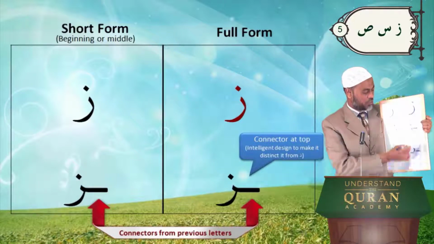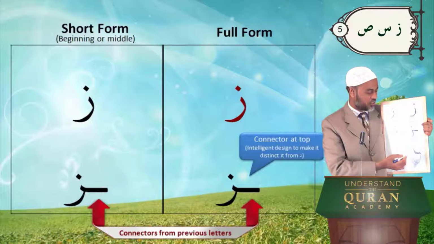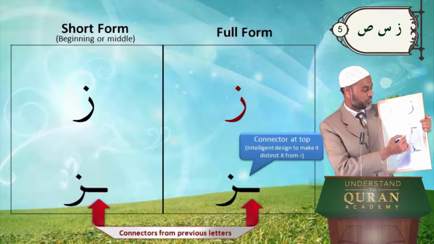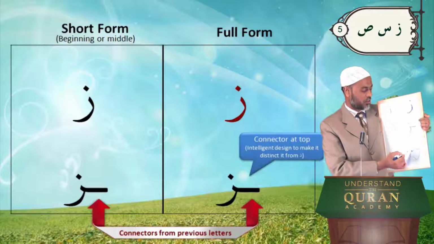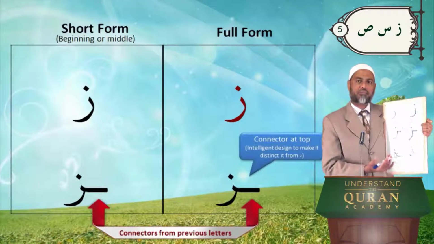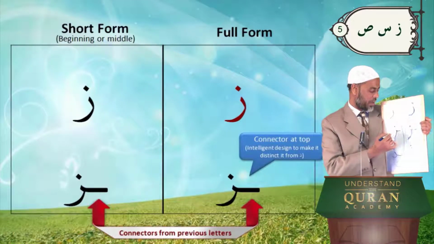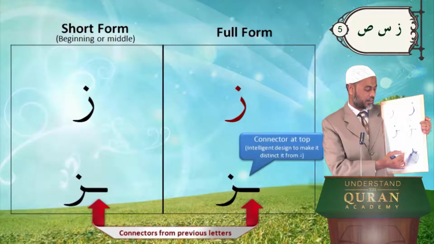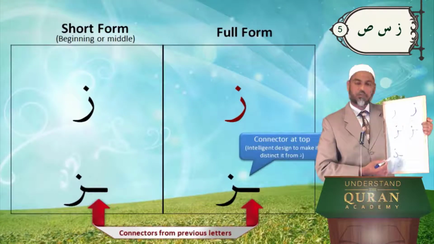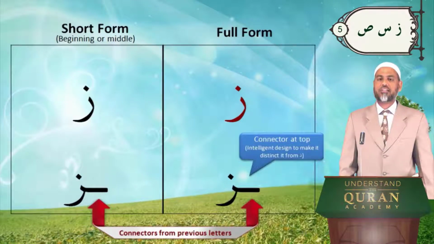So that you don't mix between the two, the Arabic designers are very smart. They say, if you see the connector at the bottom, that is dal. If you see the connector at the top, even though it's a quarter circle, it's a half circle, but when you're writing, you may have some confusion. So when you see the connector at the top, that is za, and a connector at the bottom, it's a little bit round, but that is dal. When you see the connectors, you should not miss it. That's a very important learning tip.